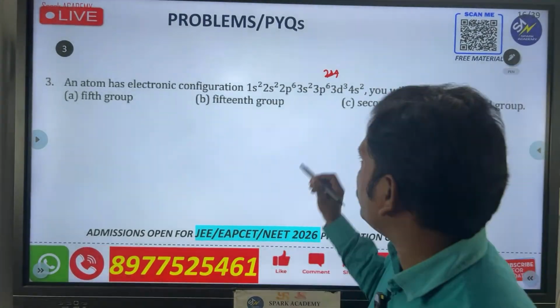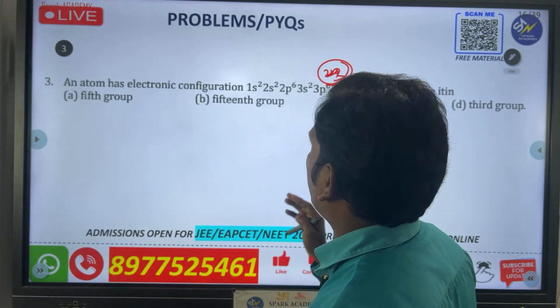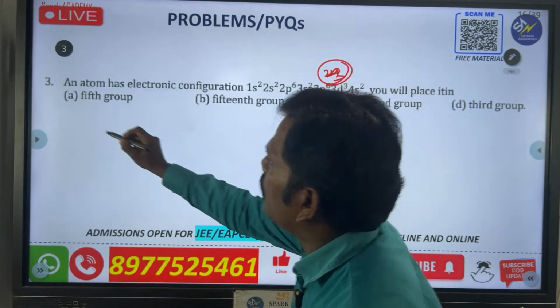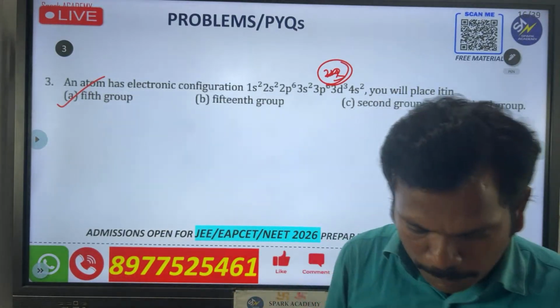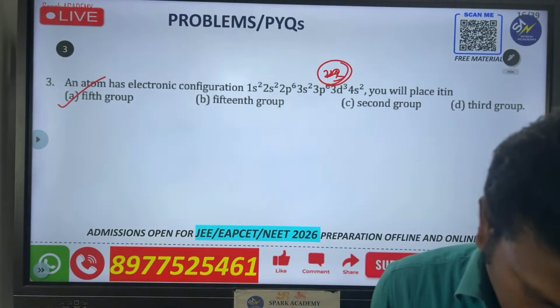Yes, 23 na? Okay, 3 to 5, 23. Okay, very good, 23. So scandium, titanium, vanadium. So which group, Nana? Fifth group of the element. Okay na, you already know that. Yes, very good Nana, fifth group is the right answer.